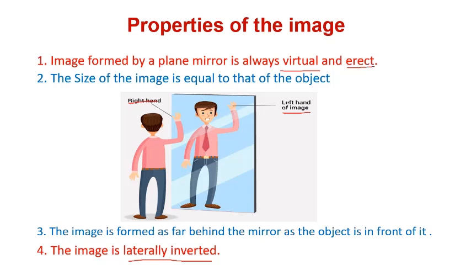That means laterally inverted. When you raise your right hand, you will see that you have raised your left hand, and when you raise your left hand, you will see that you have raised your right hand.